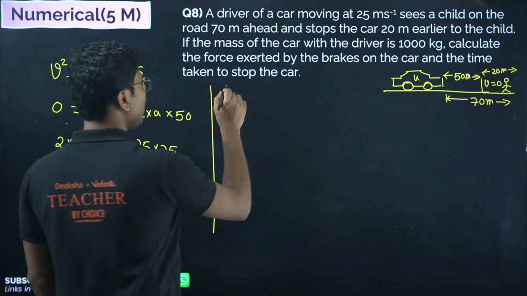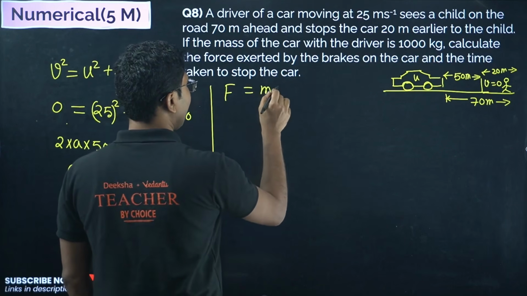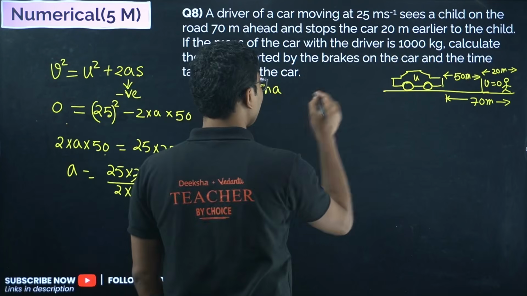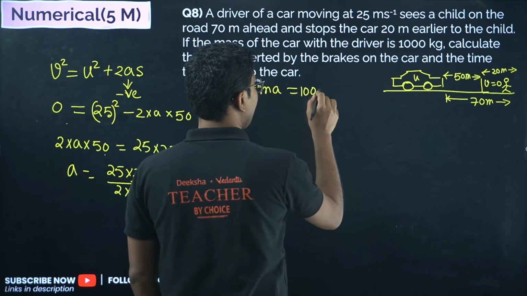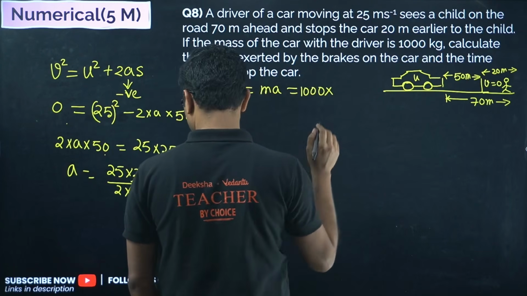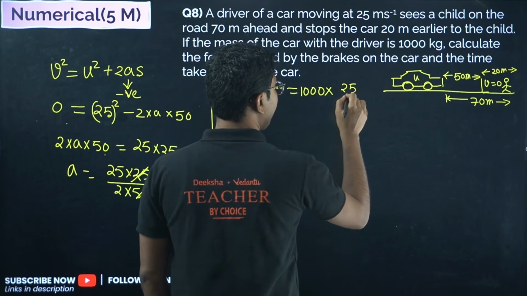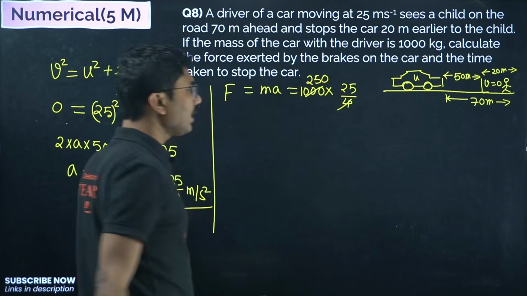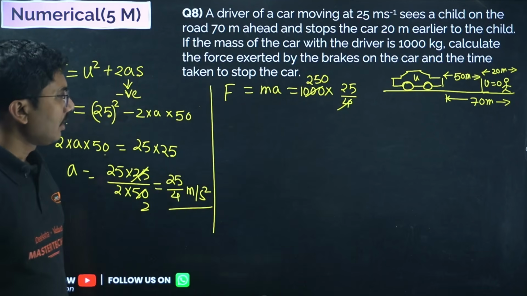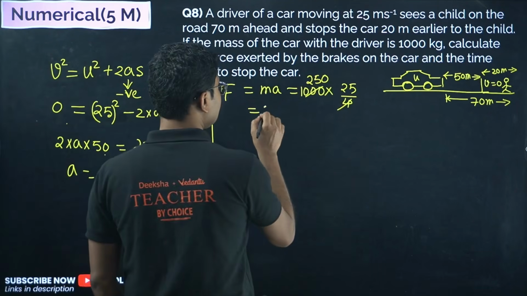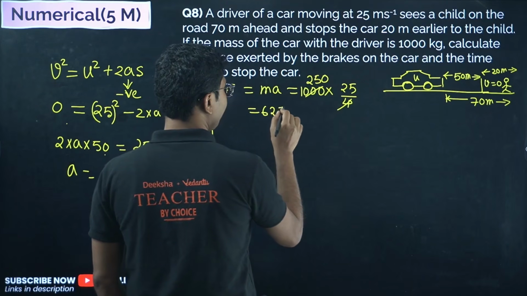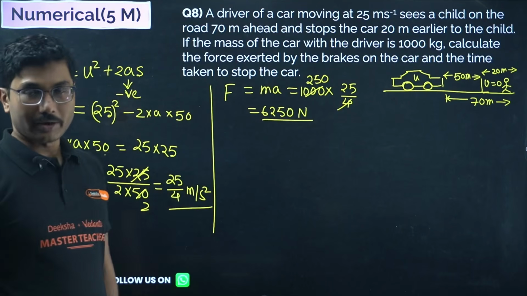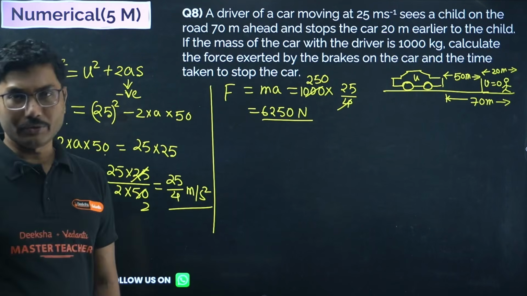So what is the force? Force equals to ma, our grandfather, Grand Newton told us. So force equals to ma, mass is 1000 kilograms, and acceleration is 25 divided by 4. So it will be 250, okay, 250, right? Yes. So it will be 6250 Newton. The force that the driver applied, the brakes applied on the car, is 6250 Newton.